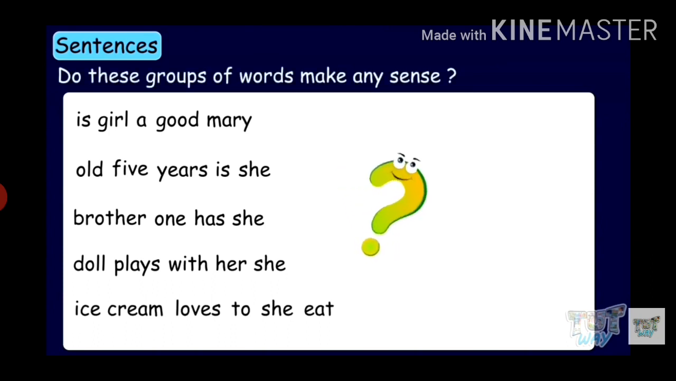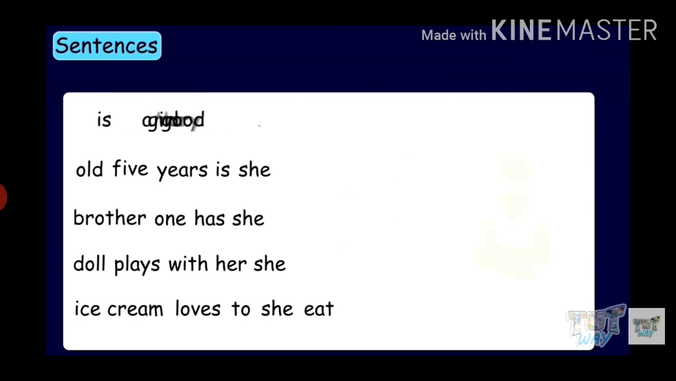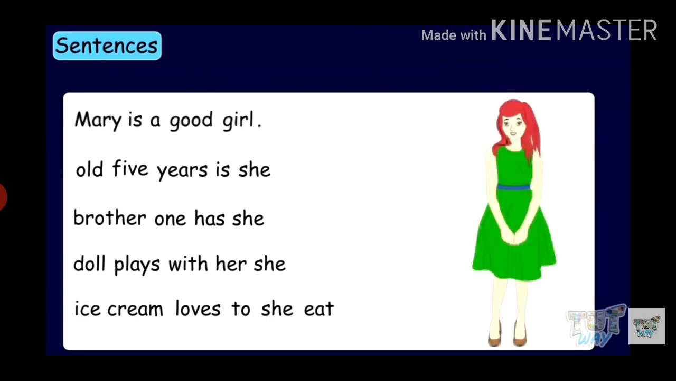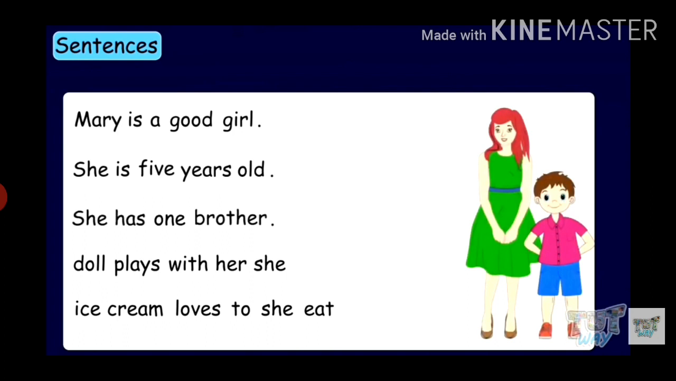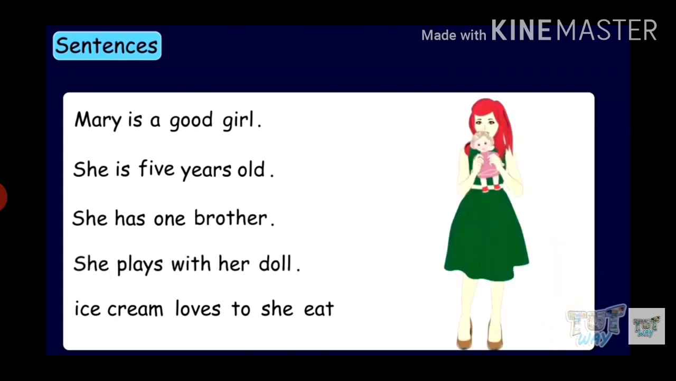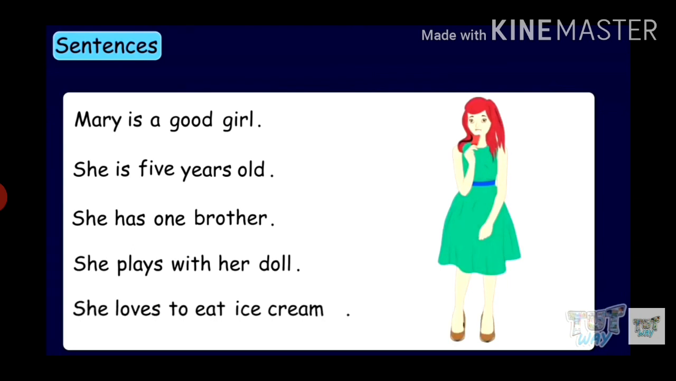Do these groups of words make any sense? No, they do not make sense. Now read the same words in another order. Mary is a good girl. She is 5 years old. She has one brother. She plays with her doll. She loves to eat ice cream.